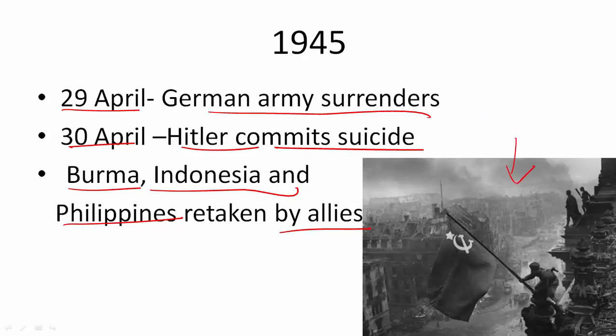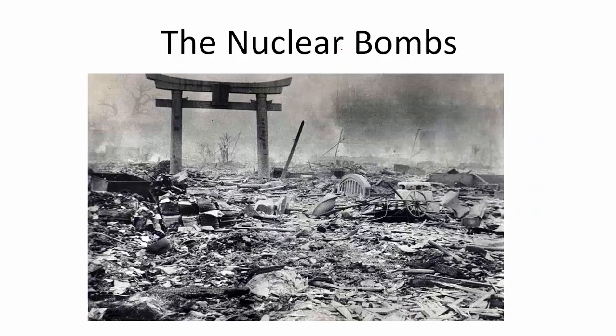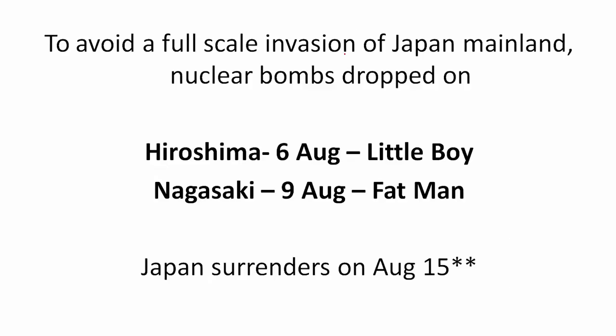This photograph is from the fall of Berlin. So after defeating Germany in Europe, now only Japan was remaining. Italy and Germany both had been defeated. So what to do with Japan? To avoid a full-scale invasion of the Japanese mainland, which would have resulted in at least 4 to 5 lakh US soldiers dying, USA decided to drop the newly built nuclear bombs.